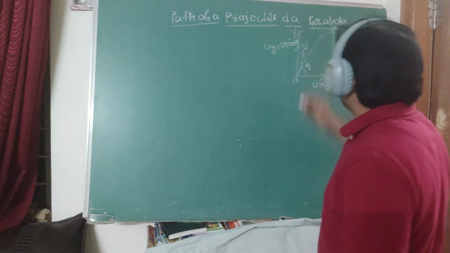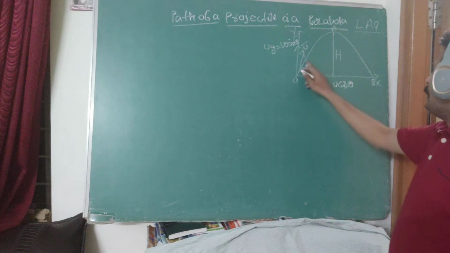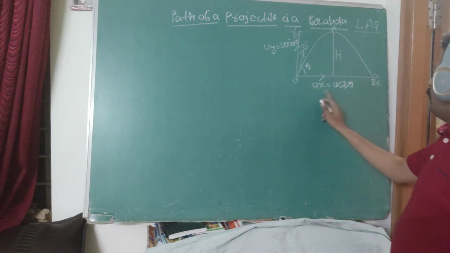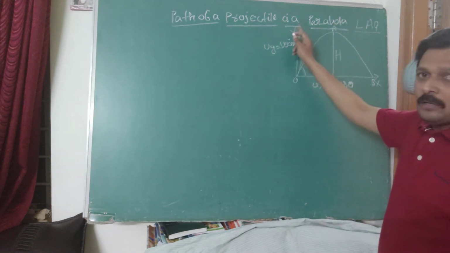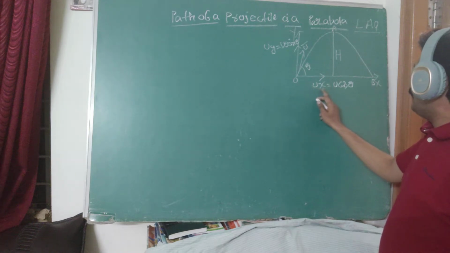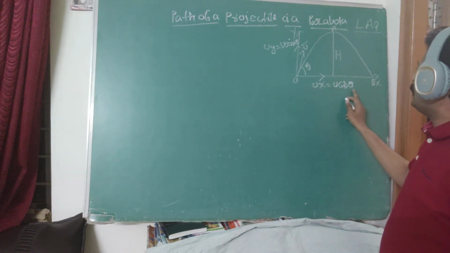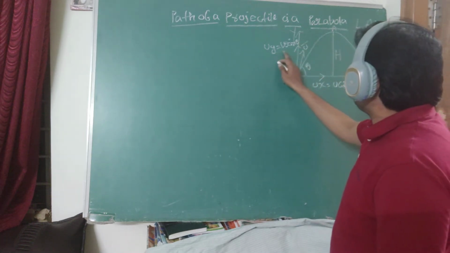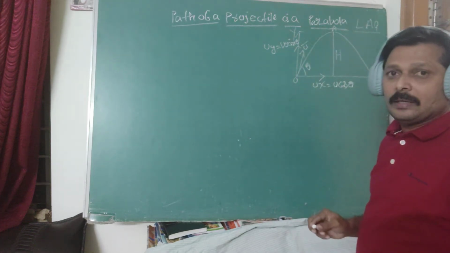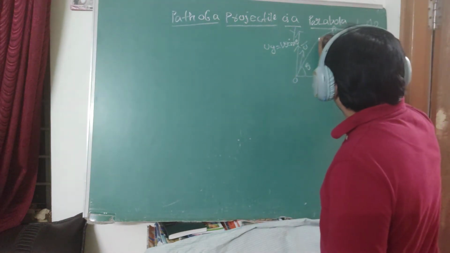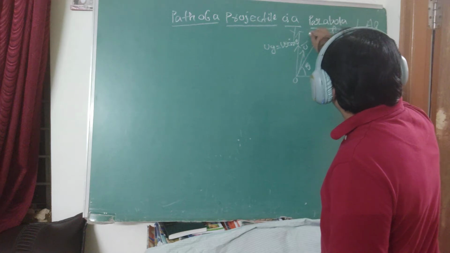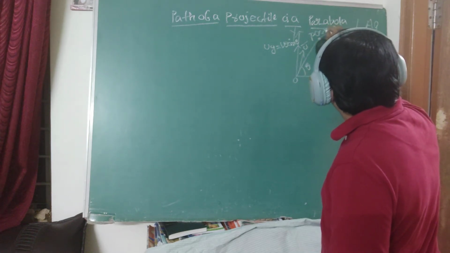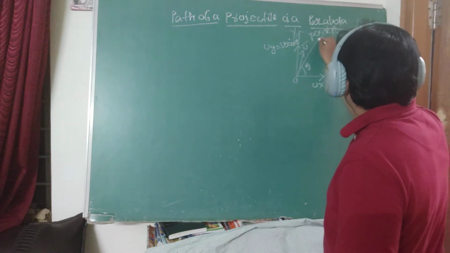U bar, the initial velocity, splits into two parts, one along the x plane and the other along the y plane. The x plane velocity is Ux, which equals U cos theta, and the y plane velocity is Uy, which equals U sin theta. At any time t, the object is positioned at the coordinates x and y, which are the displacements.